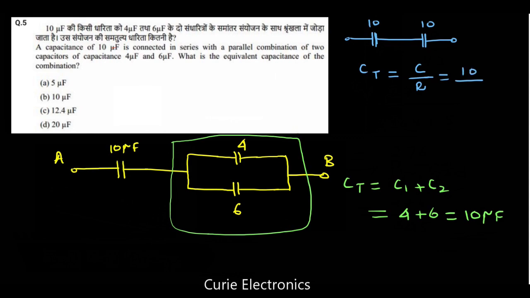N is the number of capacitors. How many capacitors are there? 2. So it comes to 5 microfarad. 5 microfarad is the answer. Option A is the answer.